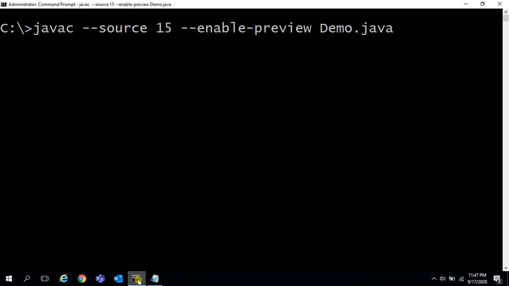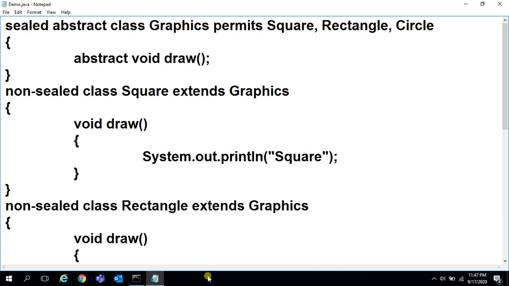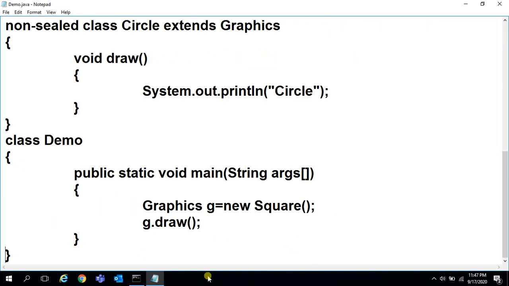See, compilation success. Execution also you have to execute like this only: java --enable-preview demo. See, output square. Now in the place of new Square, you can write new Rectangle also.